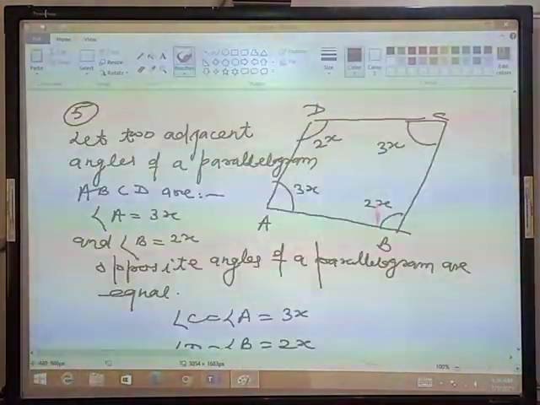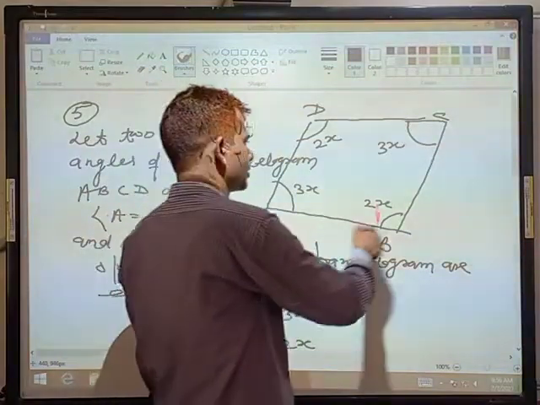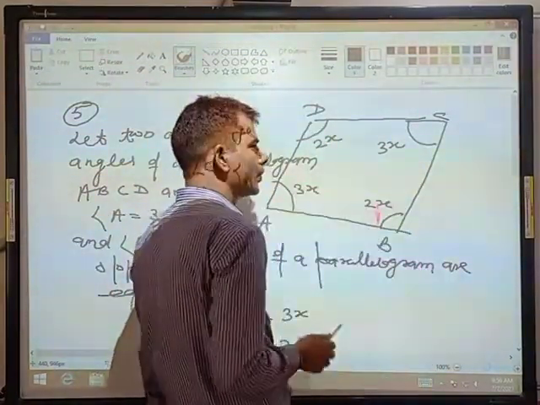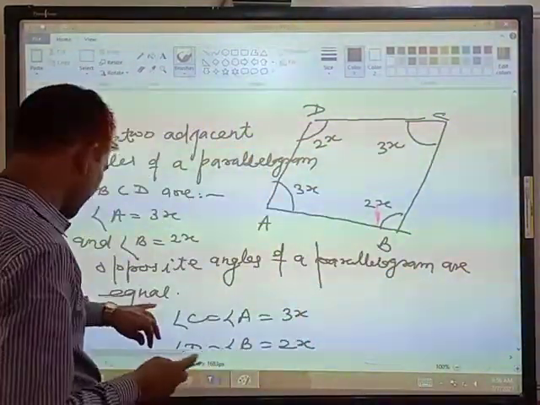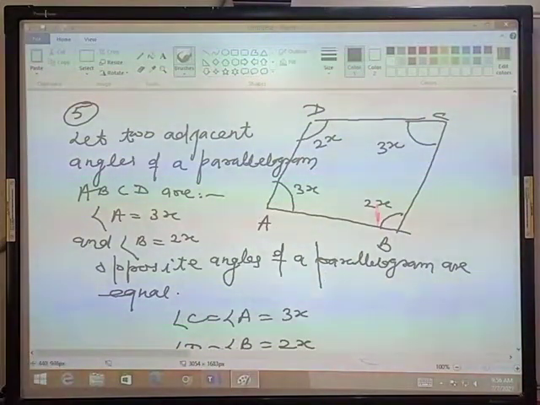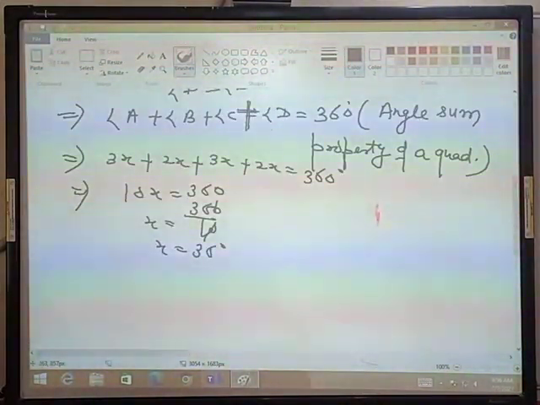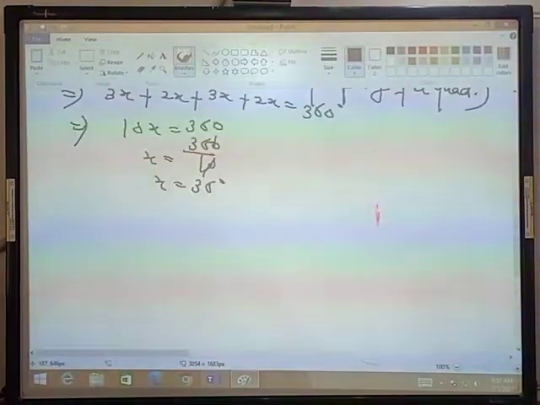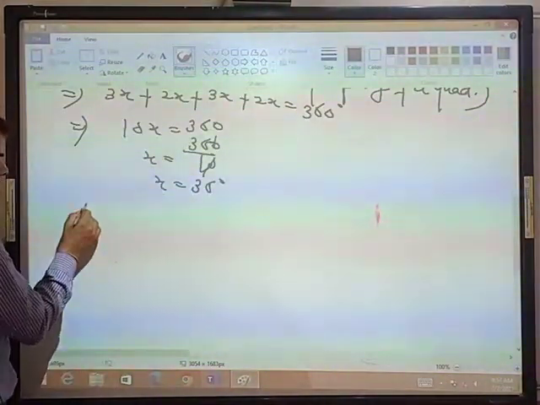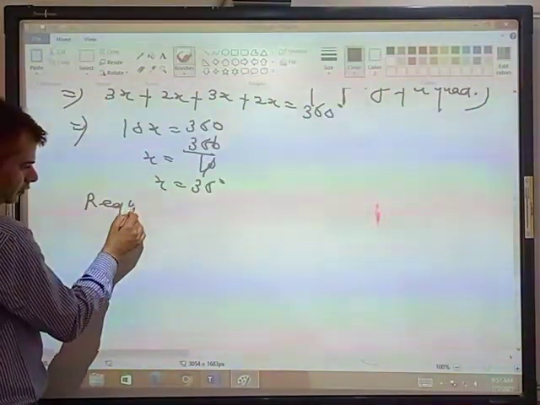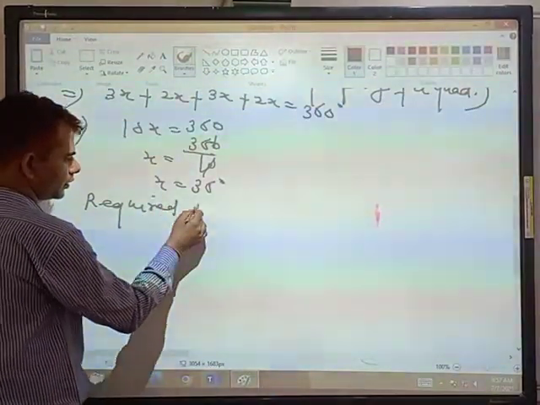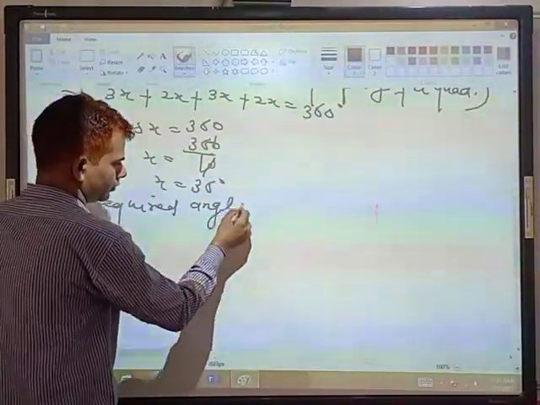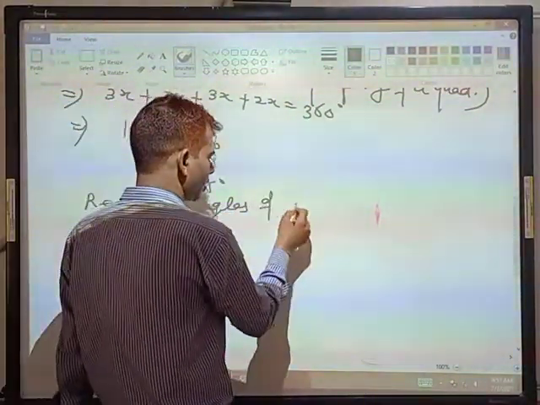This is a quadrilateral, and the sum of all angles of a quadrilateral is 360 degrees. Now students, the required angles of a parallelogram.